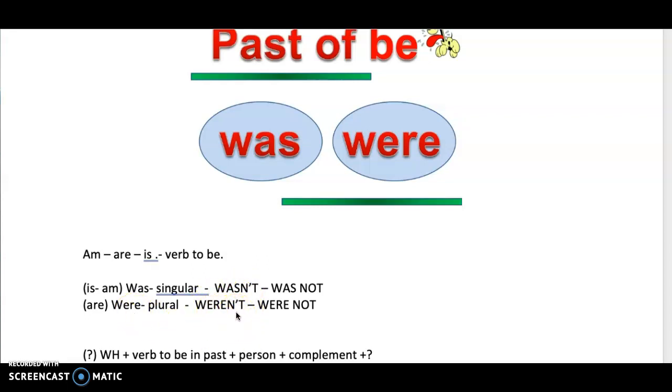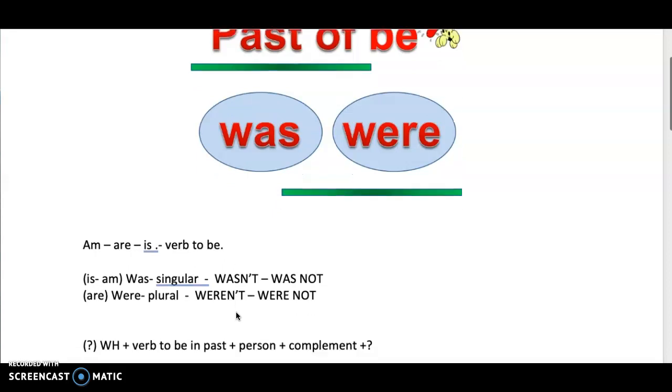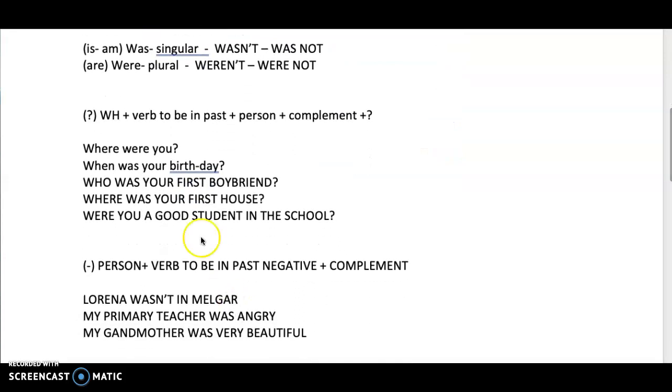Okay? I am going to explain to you the grammar for you to create interrogative, affirmative, and negative sentences. Okay? Let's continue. Here we have the questions. We have WH questions. We have the verb to be in past. We have the person, the complement, and the question mark. So remember, where were you? Where were you? ¿Dónde estabas tú?